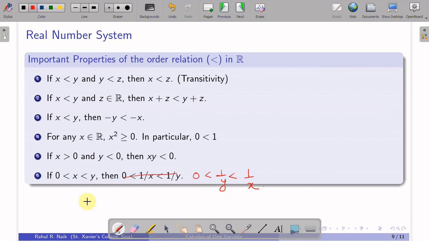Okay, there was an error over here. A similar property can also be defined for negative real numbers, since it is derived from the positive real numbers. It cannot be defined for x equal to y equal to 0, because the fractions involved here are 1 by y and 1 by x.